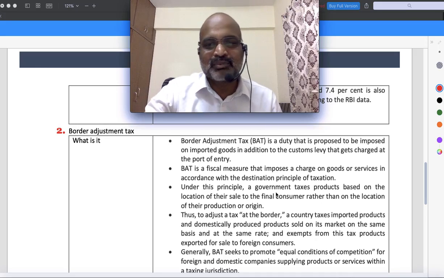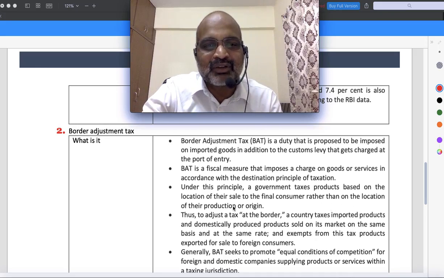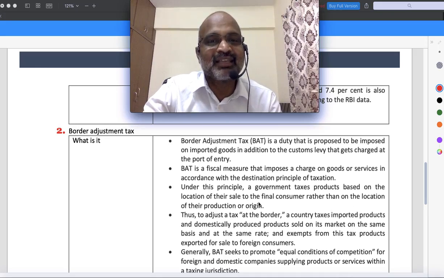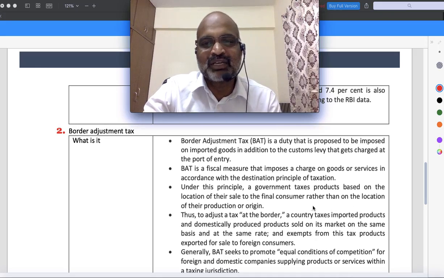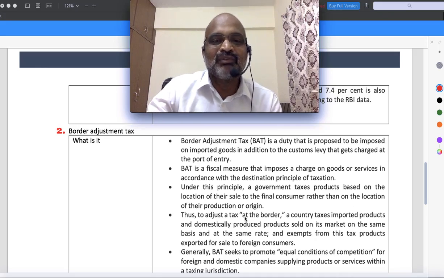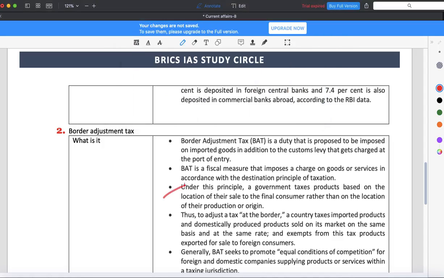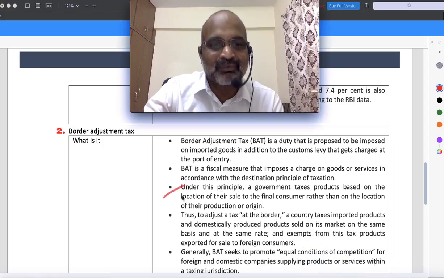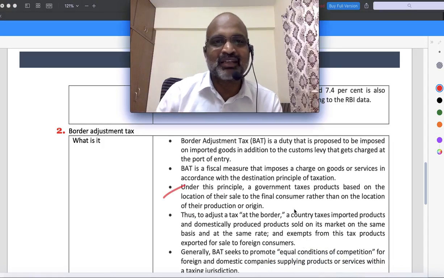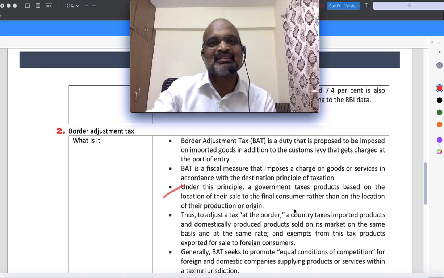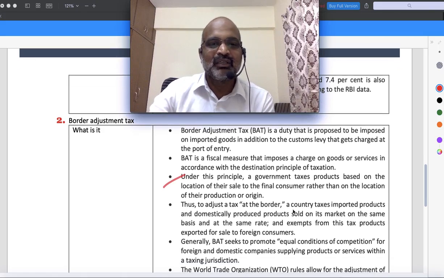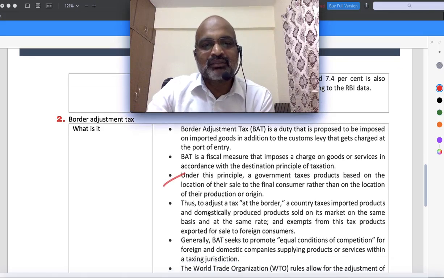Understood? Under this principle, the government taxes products based on the location of their sale, where they are selling to the final consumer, rather than the location of their production. We won't say you're coming from China, so you're supposed to pay. This is very important. We don't say you're coming from China, you have to pay this, and you're coming from Malaysia, you don't have to pay. The question is, where are you going to sell this?